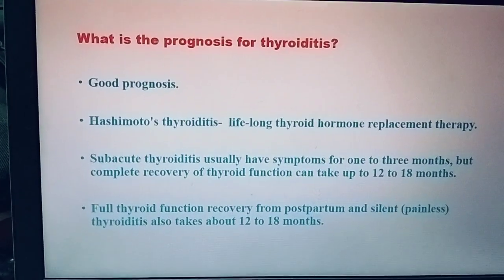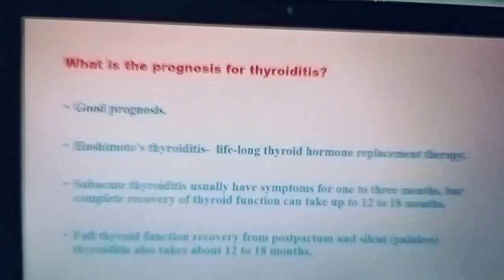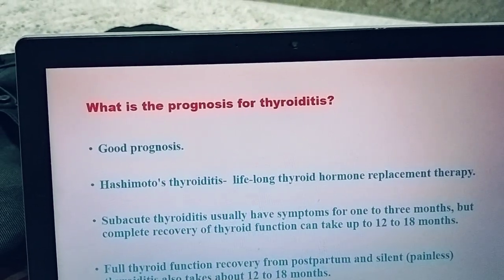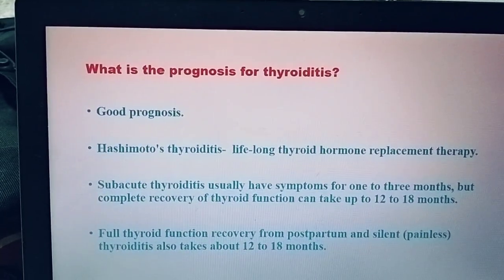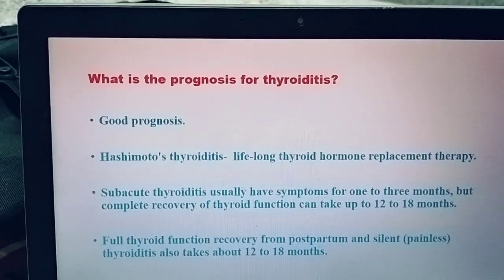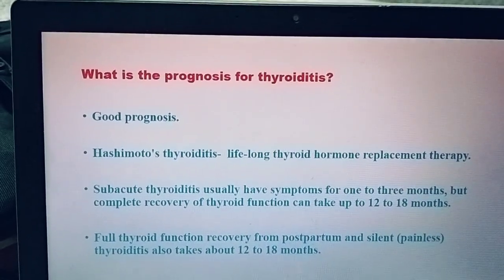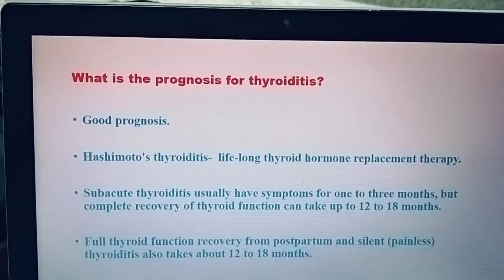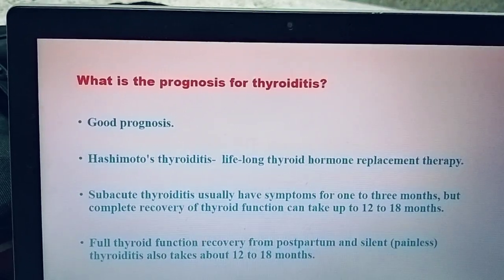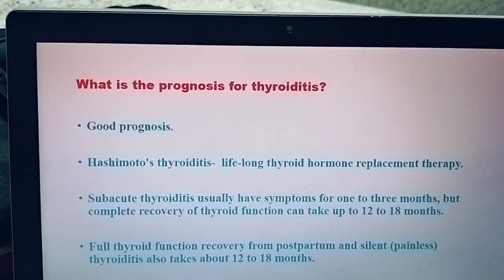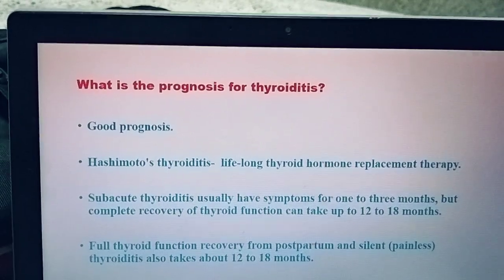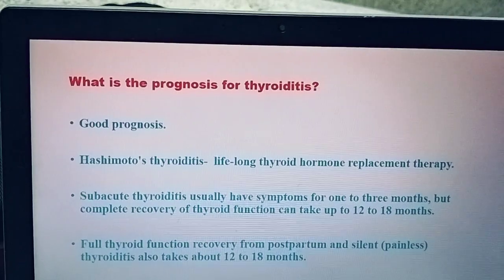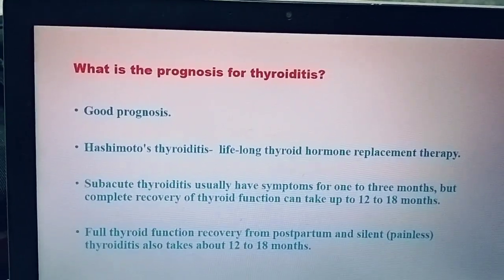And we also discuss the complications of thyroiditis. They are hypothyroidism, that is myxedema coma. In this case, hypothyroidism leads to hypothermia, hyponatremia, and bradycardia, which usually affects older patients. So the treatment is steroids. And another complication is thyroid storm. In this case, hyperthyroidism, hyperpyrexia, fever, tachycardia, agitation, and psychosis take place. And another complication is thyroid lymphoma and carcinoma.